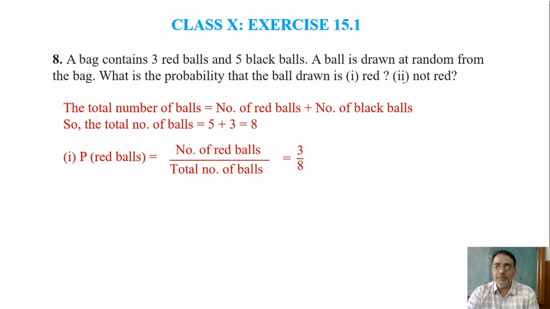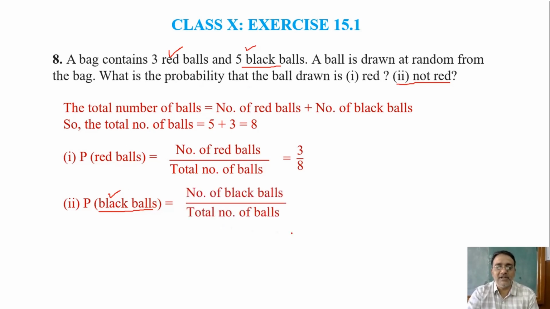Second, how many balls are not red? 5 by 8. 5. So here there are only 2 colors, one red and one black. What is the meaning of not red? Black. So that is why I wrote here black. Some students may ask a doubt why sir wrote black when it says not red, because here there are only 2 colors, red and not red. Meaning not red means black. So number of black balls upon total number of balls, that is 5 by 8. So any doubt in this question?